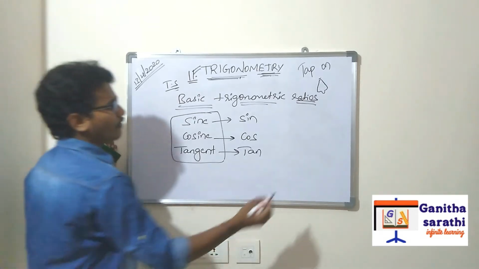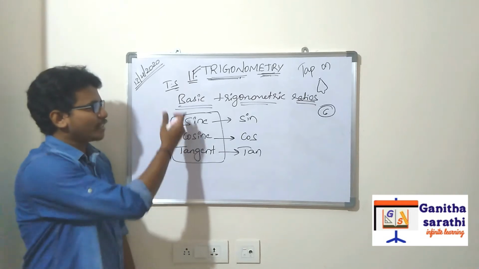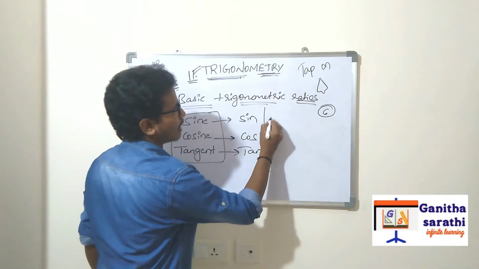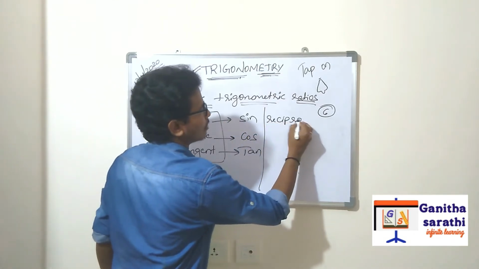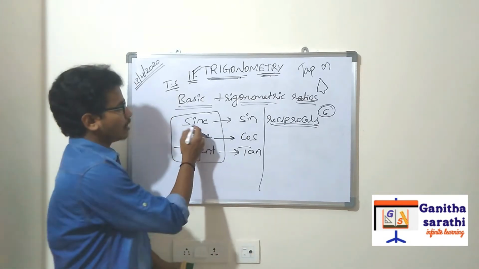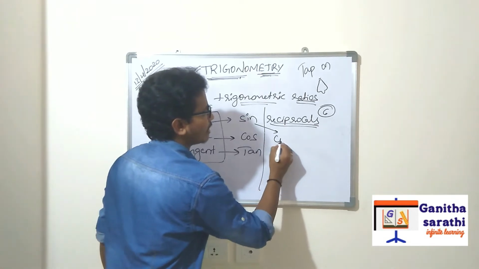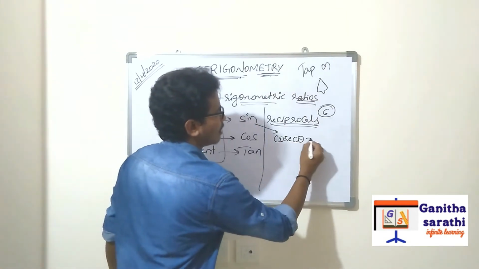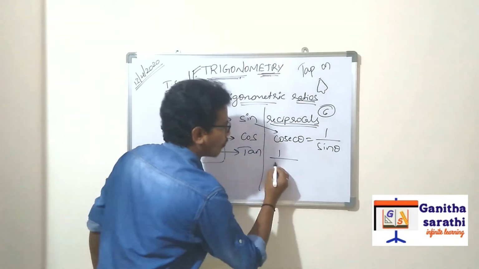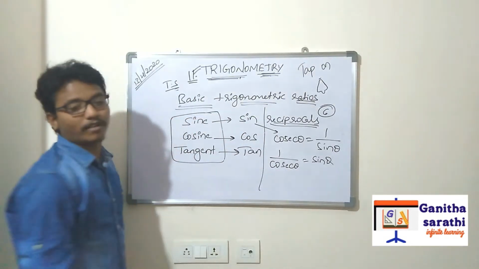So totally we will be having 6 trigonometric ratios. Then where are the other 3? If these are the basic ratios, where are the other 3? Those will be the reciprocals of these ratios. Reciprocals or multiplicative inverse, whatever you want. So what is the reciprocal of sine? Reciprocal of sine is cosecant theta. Means 1 by sine theta is equal to cosecant theta, or 1 by cosecant theta is equal to sine theta, vice versa.